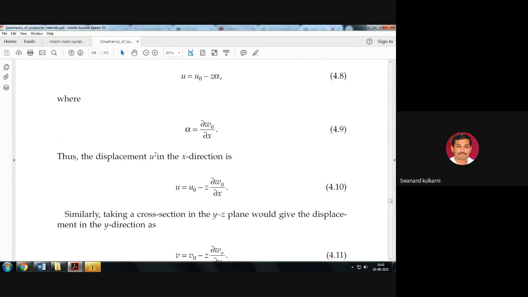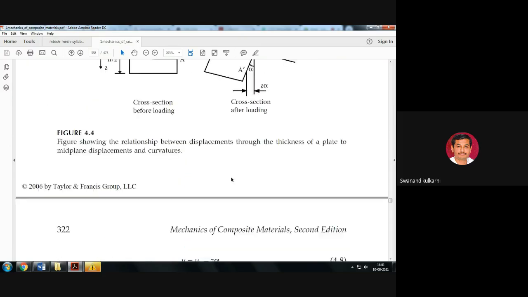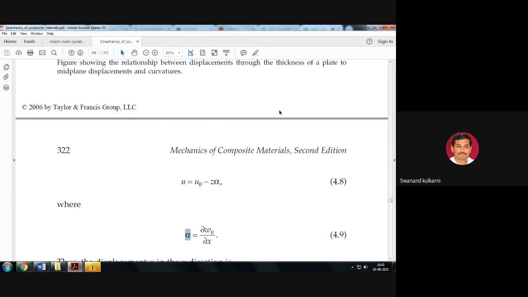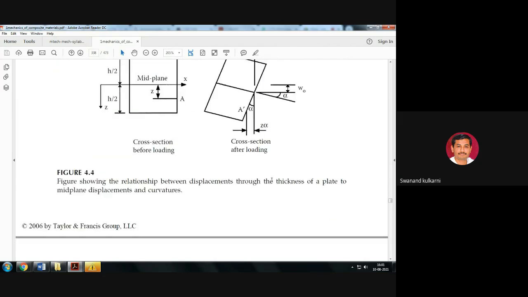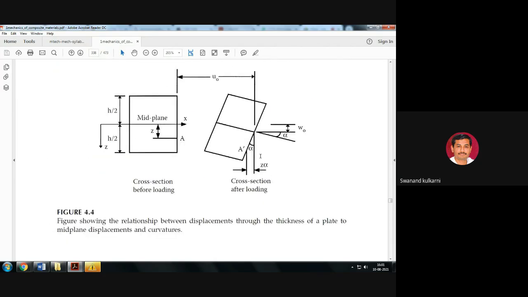The displacement u in x direction is u equal to u0 minus z alpha, and this alpha, which is considered to be an angle here, is the differentiation of w0 with respect to x. Is it okay?